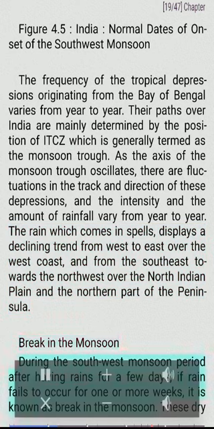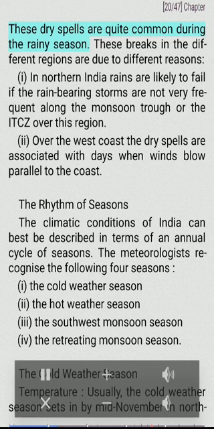Break in the monsoon. During the southwest monsoon period, after having rains for a few days, if rain fails to occur for one or more weeks, it is known as break in the monsoon. These dry spells are quite common during the rainy season. These breaks in the different regions are due to different reasons. In northern India, rains are likely to fail if the rain-bearing storms are not very frequent along the monsoon trough or the ITCZ over this region. Over the west coast, the spells are associated with days when the wind flow is parallel to the coast.